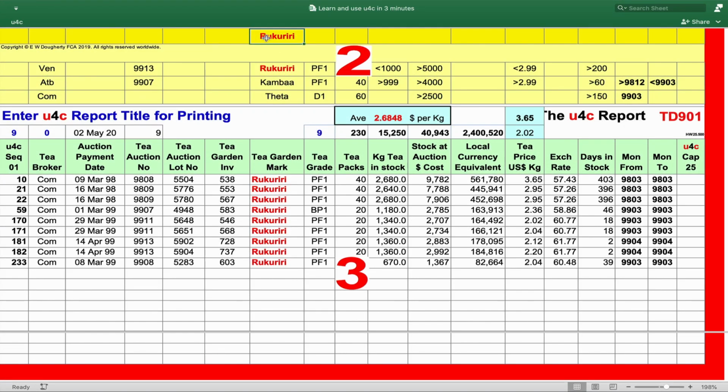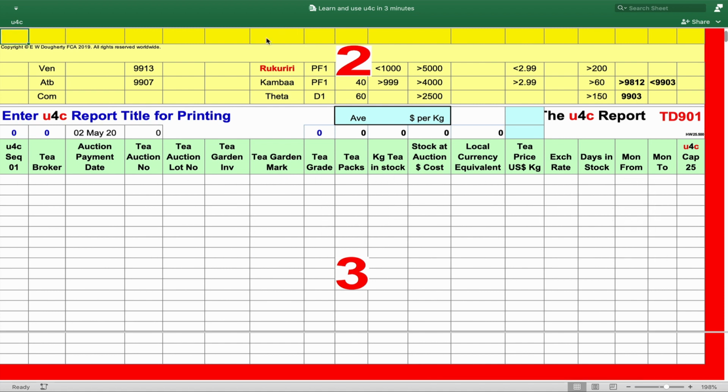Now we take a closer look at the u4c Q bar and report area, and take 1 second to empty both. Ready to ask another question.